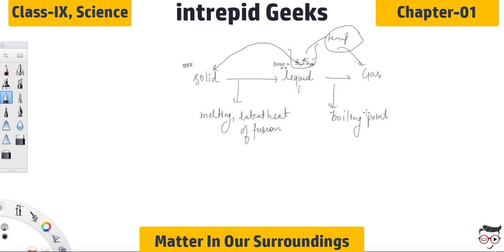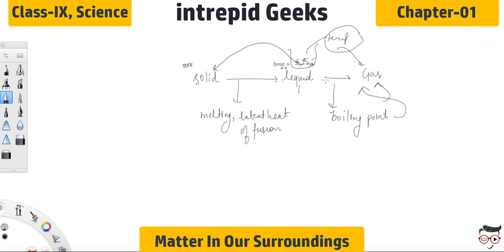Again, there will be some latent heat involved in turning the liquid to gas. When the liquid is turning into gas at a particular temperature, the temperature will not increase, and the particles of liquid will continue to turn into particles of gas.